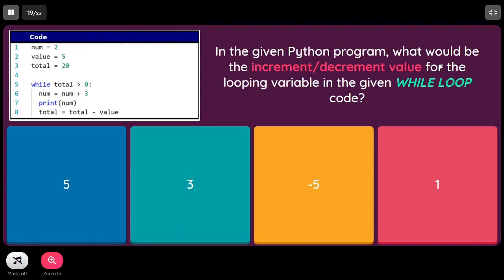In the given Python program, what would be the increment or decrement value for the looping variable in the given while loop code? Again similar code. Total greater than 0, which is initialized to 20, correct, and then total will be subtracted by 5, that means it would be minus 5. We are asked to tell what would be the increment or decrement value for the looping variable in the while loop code. So it would be minus 5.